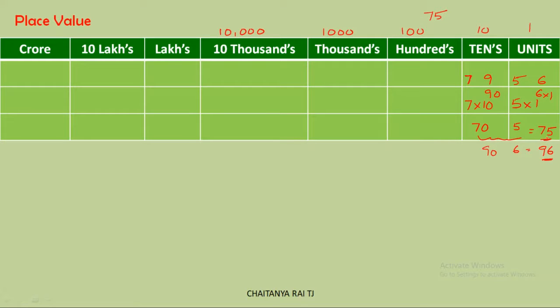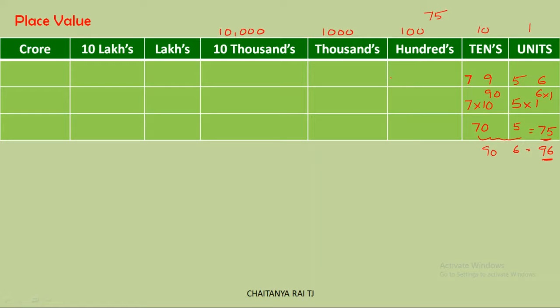So here clearly we can say that even though these two are 2-digit numbers, with the help of the place values we can compare them, whether the first one is greater or the second one is greater. So this place value concept is very useful to differentiate between any two numbers.